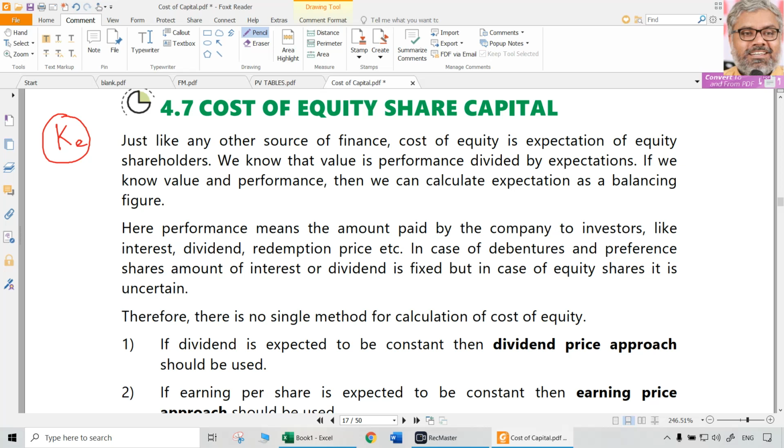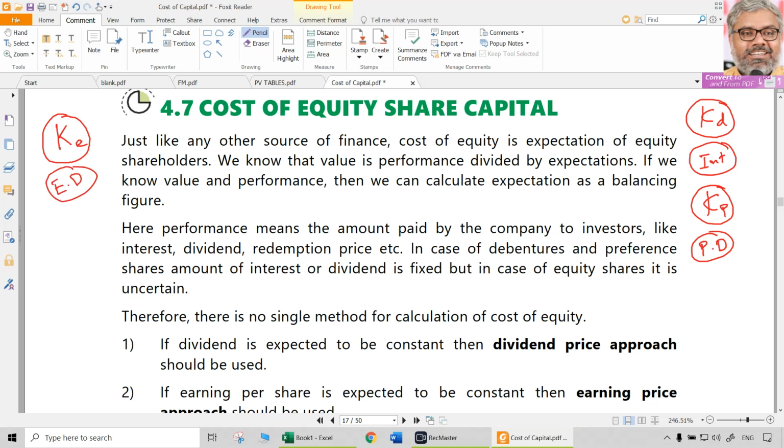So the point is, when we look at KD, which is influenced by interest majorly, naturally, that interest is real. Actually, the company has to pay. Same way, when we look at KP, which is influenced by the preference dividend, that is also real. That is also something which the company has to pay because it has committed to pay that. Whereas in case of KE, the equity dividend is not necessarily real.